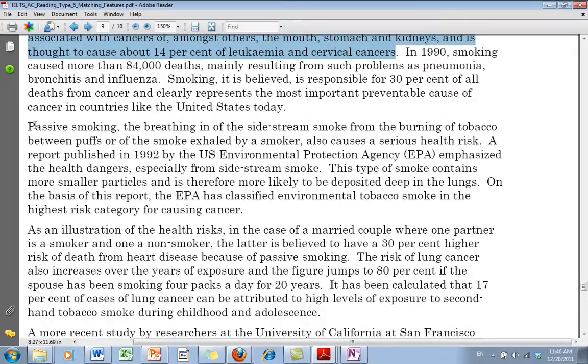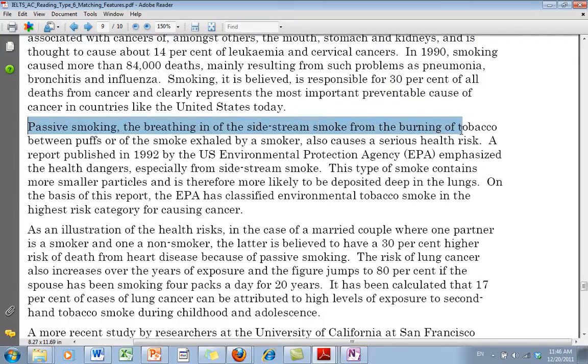Now I'm going to do an overview of the next paragraph. Passive smoking, the breathing of the side stream smoke from the burning of tobacco between puffs or the smoke exhaled by a smoker, also causes serious health risks. So this is going to be about passive smoking. Passive smoking means that you're breathing somebody else's smoke. So any question that has to do with passive smoking, I'm going to come to this paragraph.